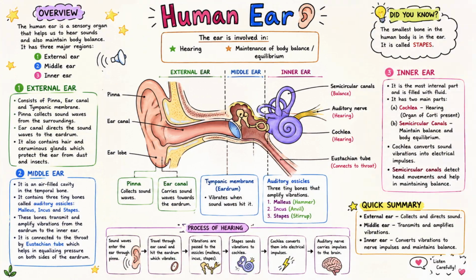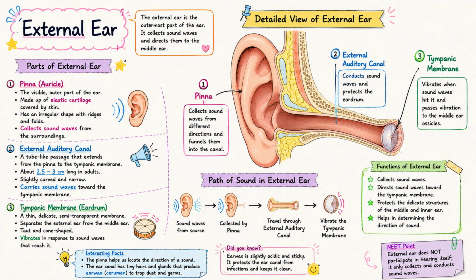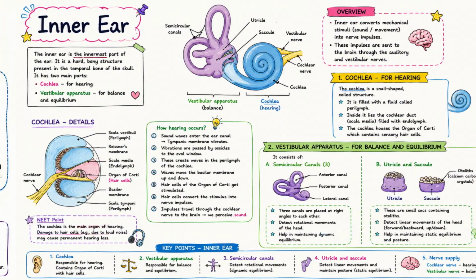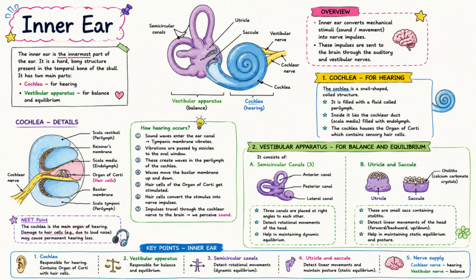Human ear. The ear is responsible for hearing and maintaining balance. It has three regions: external ear, middle ear, and inner ear. The external ear includes the pinna and auditory canal. The middle ear contains three ossicles: malleus, incus, and stapes. Their sequence is malleus, incus, stapes. The inner ear is the innermost part of the ear and is responsible for hearing and maintaining balance.